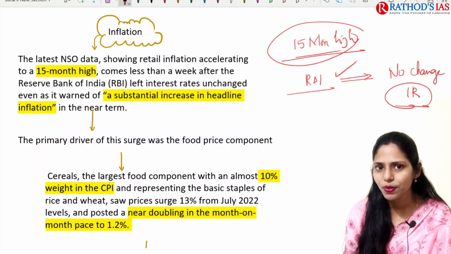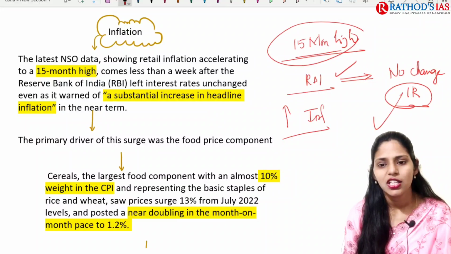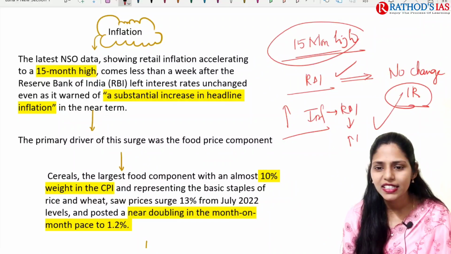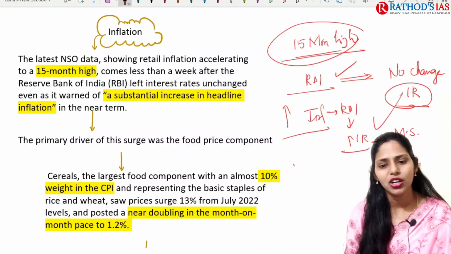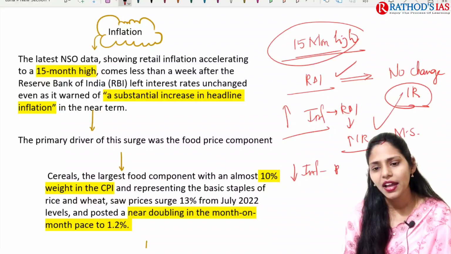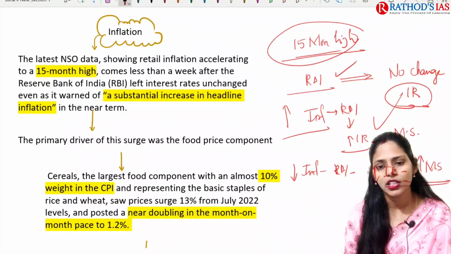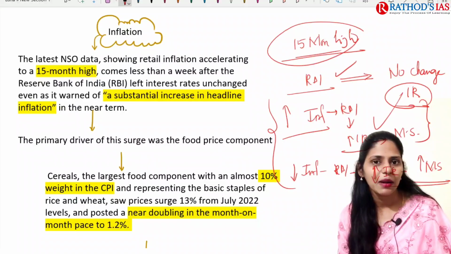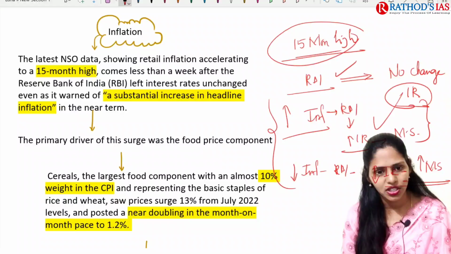What is the relationship between interest rate and inflation? Whenever there is high inflation in the market, the RBI, which has monetary policy in its hand, will increase the interest rate so that it can control the money supply in the market. If inflation is decreasing, the RBI will decrease the interest rate, because it wants to increase the money supply in the market. This is the monetary policy of the RBI to control inflation. But recently, at this monetary policy meet, it said there will be no change in the interest rate.